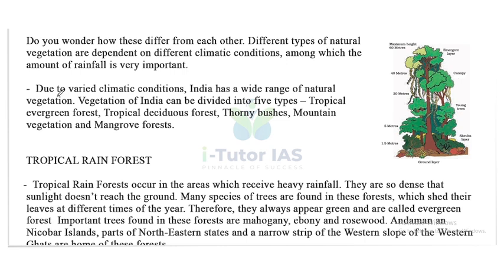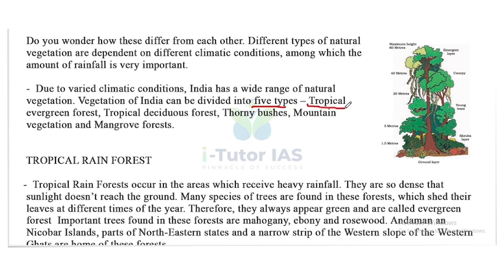Now, due to varied climatic conditions, India has a wide range of natural vegetation. We already discussed the region-based climatic conditions. So due to this varied climatic condition, India has a wide range of natural vegetation. Vegetation of India can be divided into 5 types.